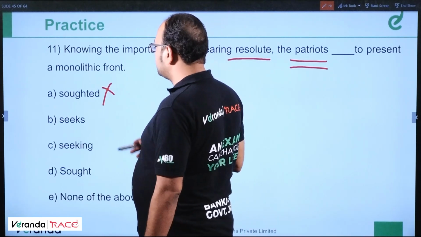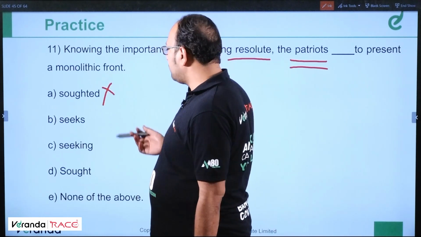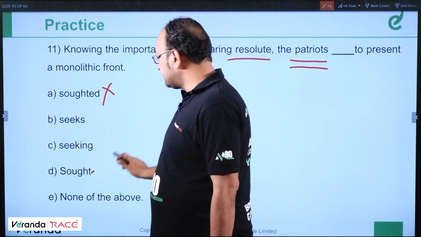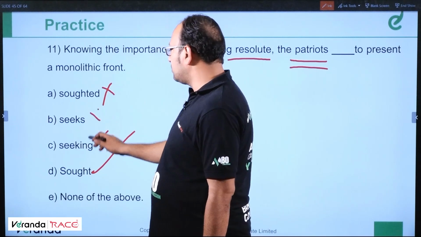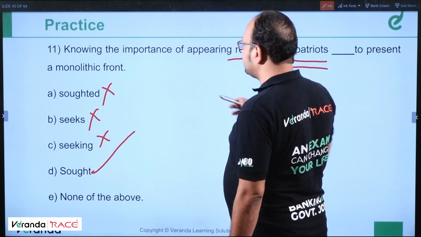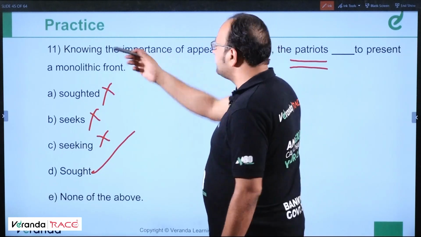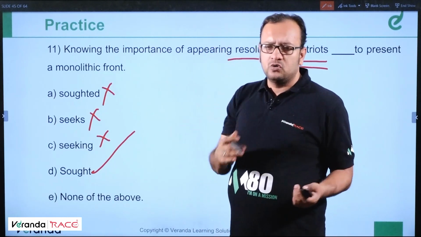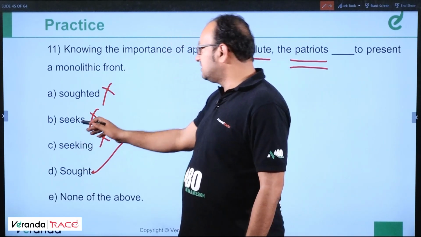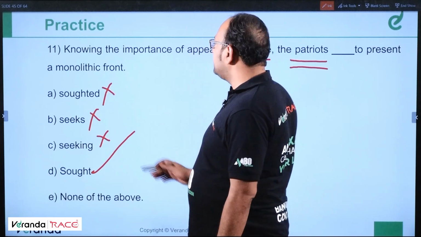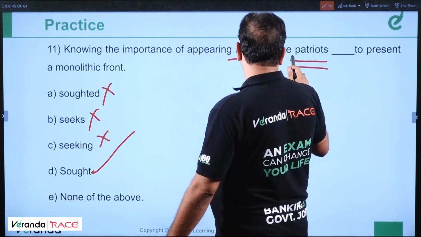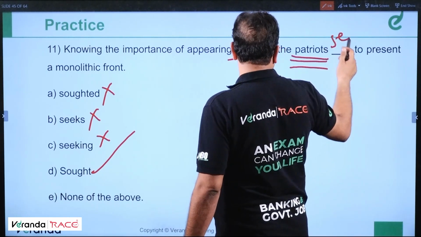Sorted is incorrect because the correct form is like seek, sought. So sought is the correct answer. Seeking and seeks are not correct because the patriots seek to present a monolithic front, knowing the importance. It is something that has happened earlier because they knew. It's an event that has been mentioned, so it should be sought. If there had been an option called seek, we could have changed the answer, because patriots is plural, we could have written seek.